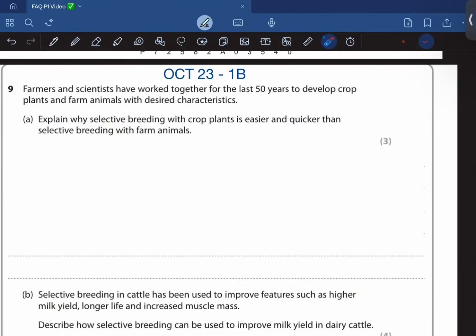Their seeds, and also it is easier to control the environment of the plant, whereas for animals you need to have medicines and so on. And also the time to maturity of crop plants is going to be way faster than farm animals.